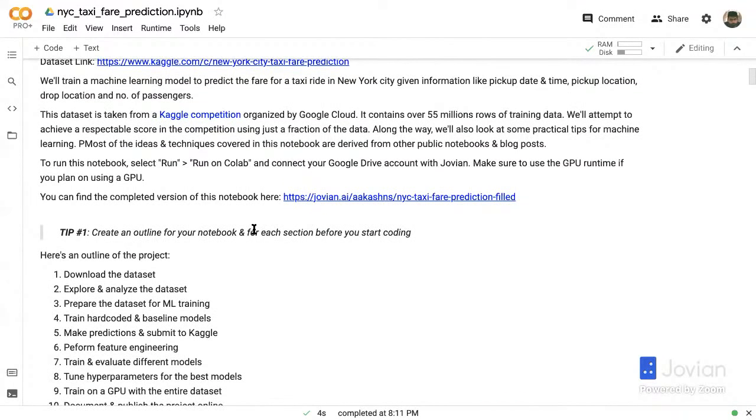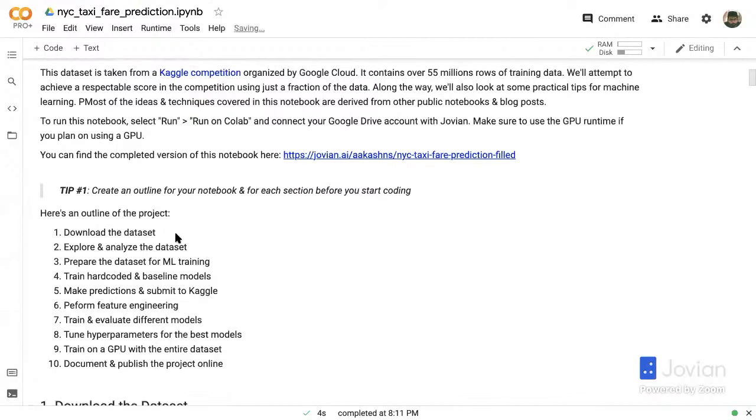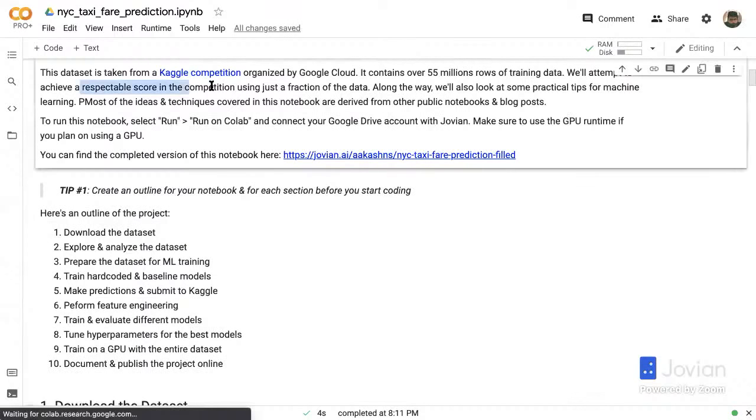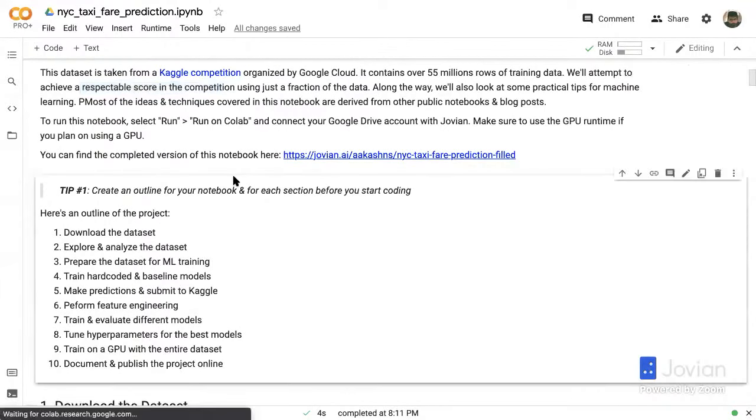So we'll train a machine learning model to predict the fare for a taxi ride in New York City, given information like pickup date and time, pickup location, drop location, and number of passengers. And this data set is taken from Kaggle, and we'll see that it contains a large amount of data. Now, because this is a short workshop and we're doing all this live, we'll attempt to achieve a respectable score in the competition using just a small fraction of the data. Along the way, we will also look at some practical tips for machine learning, things that you can apply to your projects to get better results faster.